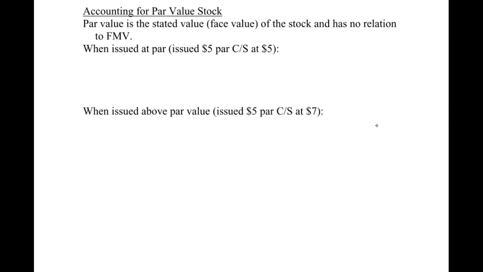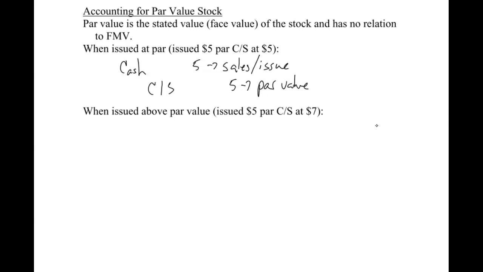All right, so if it's issued at par, meaning the sales price is the same, every time we issue stock for cash, we're going to debit cash for the sales price. I'll call it the issue price a lot because we're issuing stock. And then we credit common stock. Now remember, common stock is an equity account, and equity has a normal credit balance, and that will be at 5, which is the par value. So every time we credit common stock, every time we do it for these next videos, it will always be at par value.